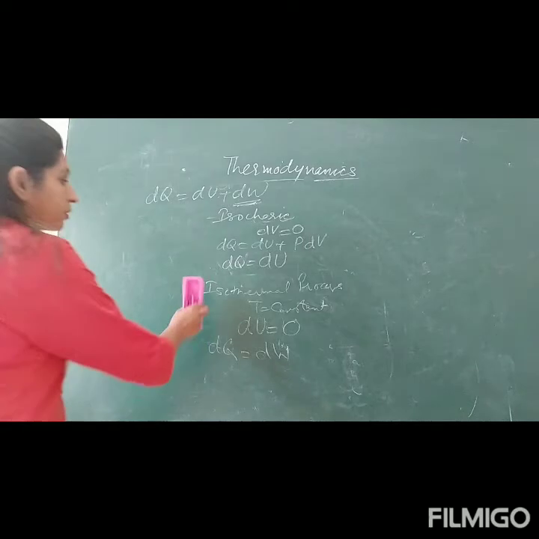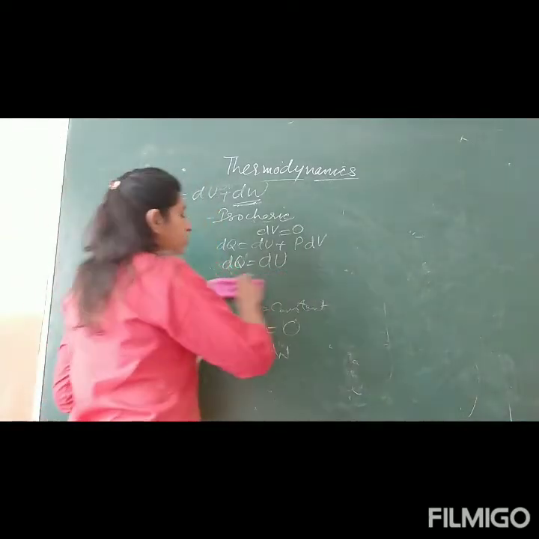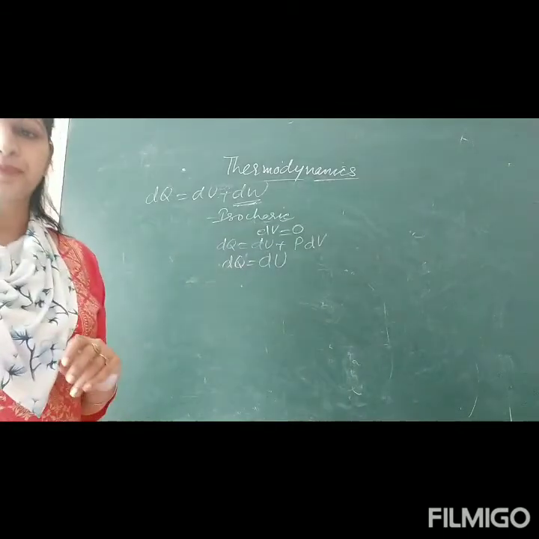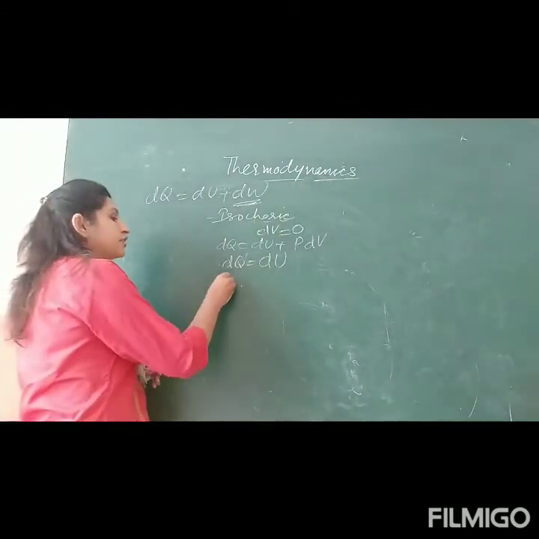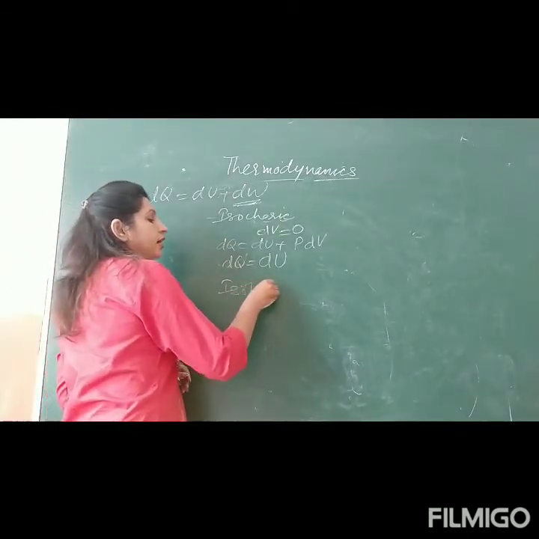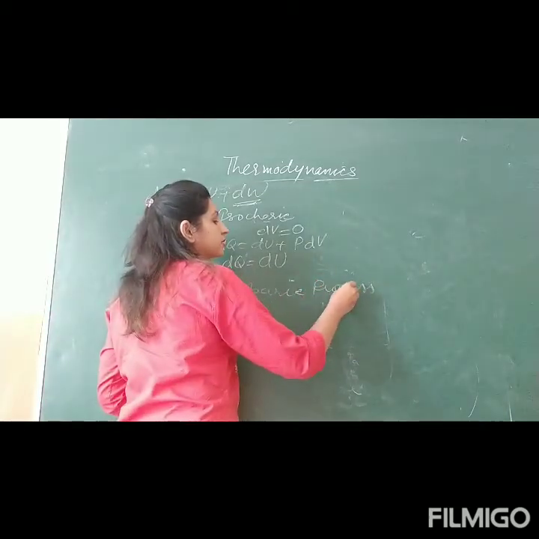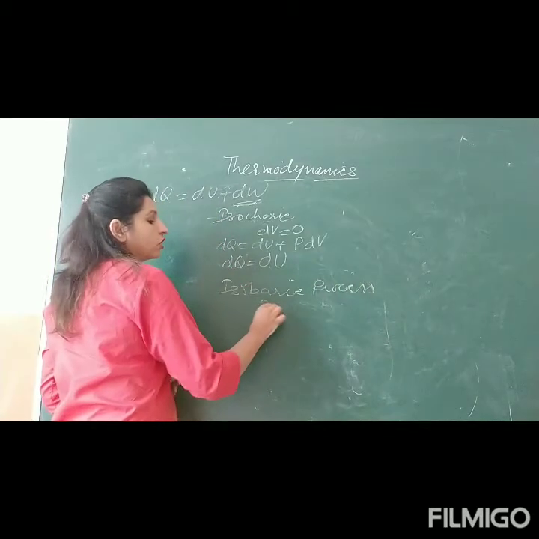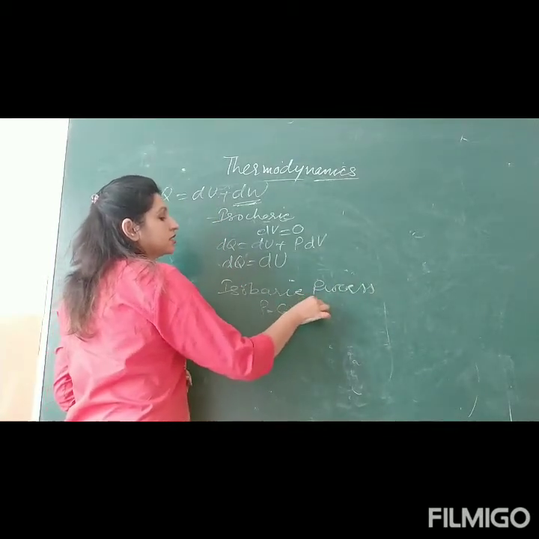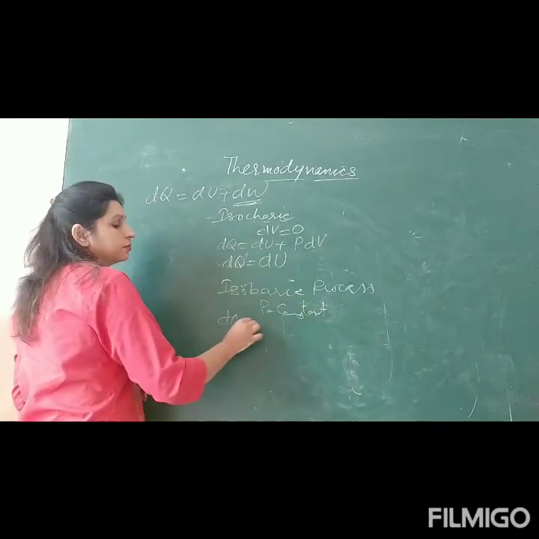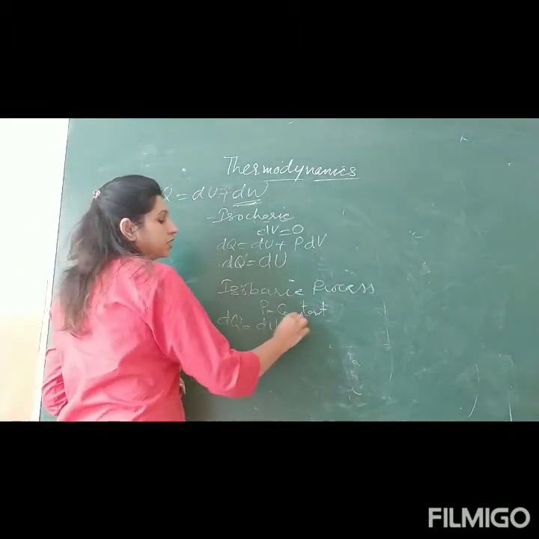Now the last process is the isobaric process. In the isobaric process, what is constant? Pressure. In the isobaric process, pressure is constant, meaning there is change in volume. So dq is simply du plus pdV.